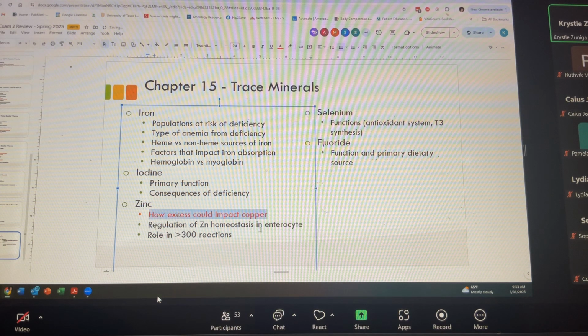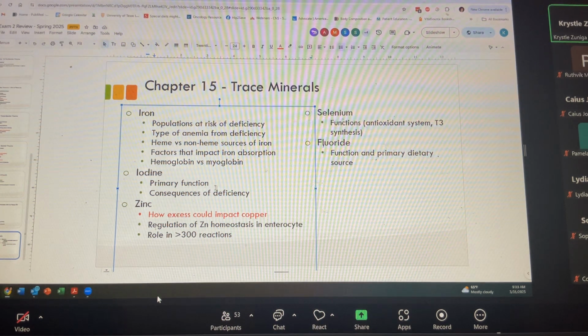Zinc, this is a key thing I want you to recognize, is that high amounts of zinc can actually lower copper absorption. And why I want you to recognize this point is that we actually see this with other minerals as well. Consuming too much of one mineral may impact the absorption of another mineral. So that's why you don't want people doing super doses of minerals if they're not deficient in that, because that can actually impact absorption of another. They start competing with each other.